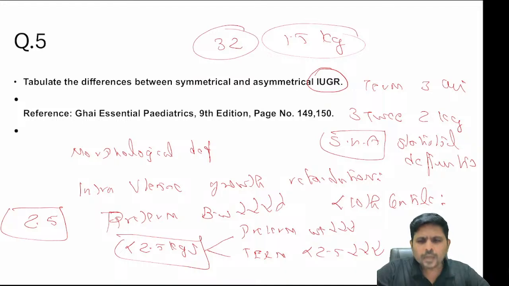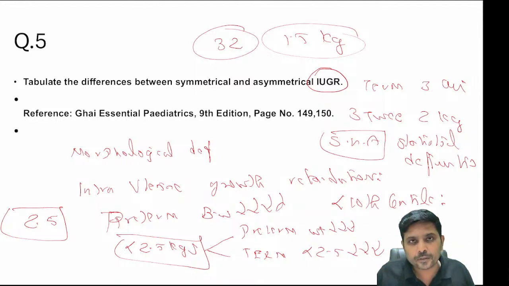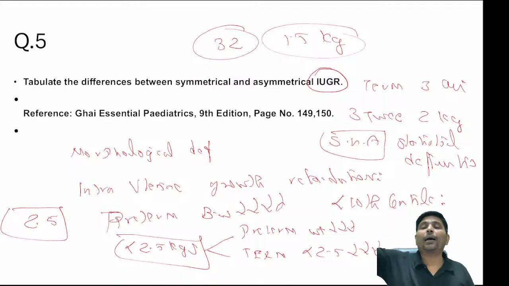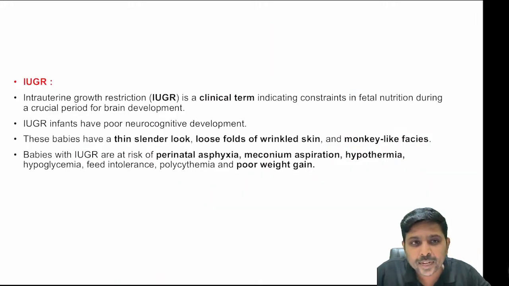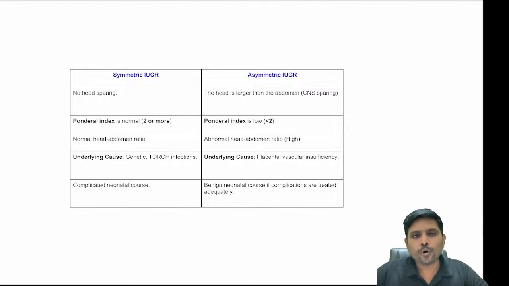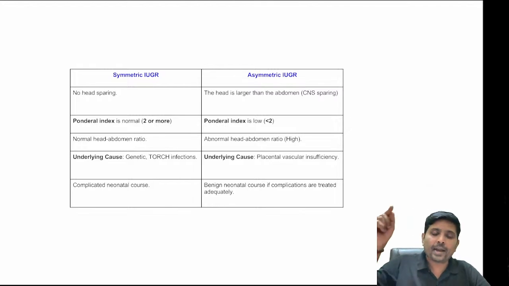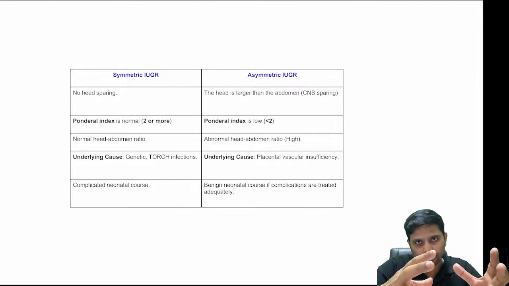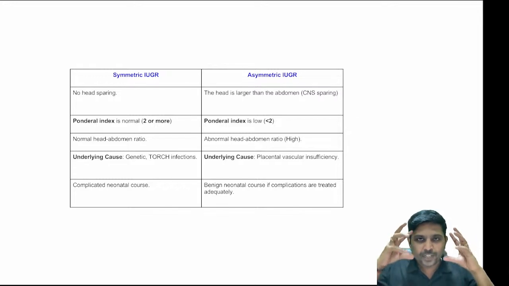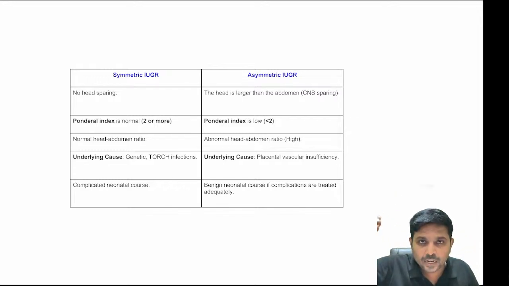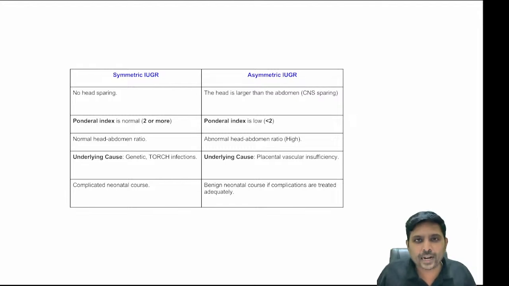Now, I have a child with the baggy pant appearance and monkey facies. Now, how do I know what had happened in utero? What insult had happened in utero? Very, very simple. The insult would have happened either in the first trimester or in the last trimester. If the insult had happened in the first or second trimester, what will happen?